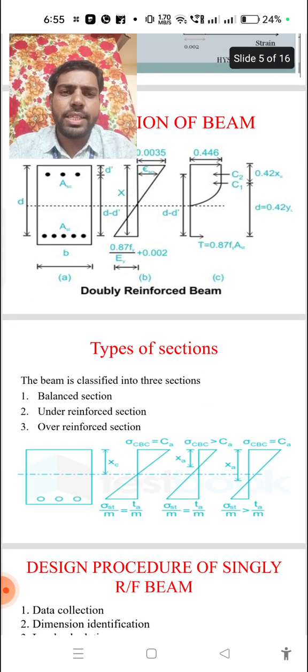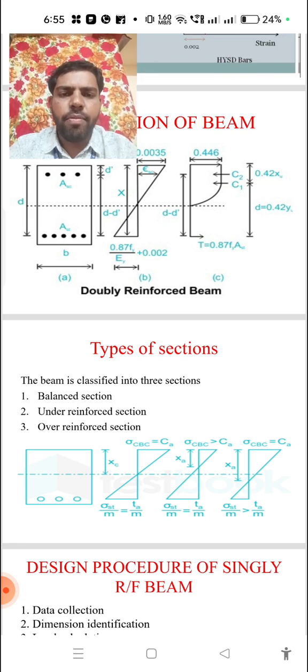Based upon the neutral axis, the beam is categorized into three types. One is the balanced section, one is the under-reinforced section, and one is the over-reinforced section. These three sections depend upon the depth of the neutral axis only. When the steel and concrete reach their maximum permissible values at the same time, that is the balanced section.